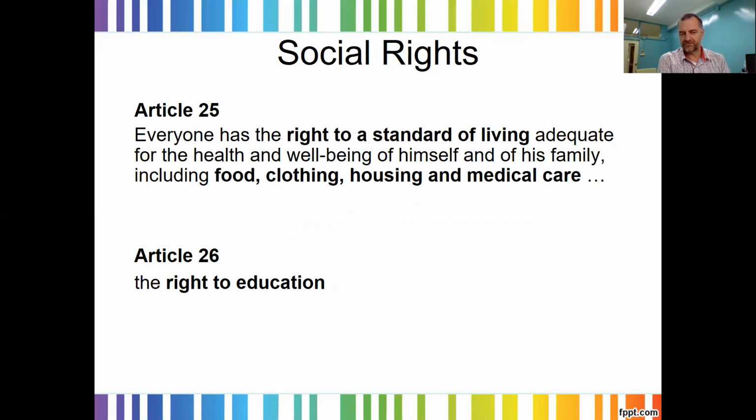to health. Here, the right to health is rather complex in its elements, and we may cover that when we look at ICESCR. The rights to food and clothing and housing, which also includes the right to water, because water is a part of food, and then also the right to education. Now again, most of these rights have many more details, exactly what they mean in terms of what is the right to health or what is the right to education. We will develop these later on.